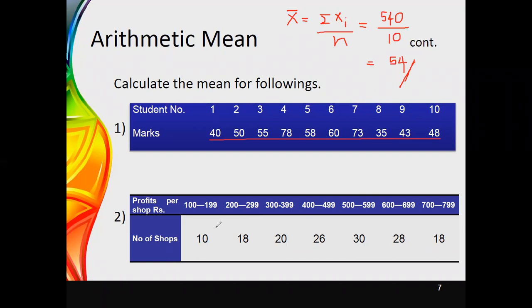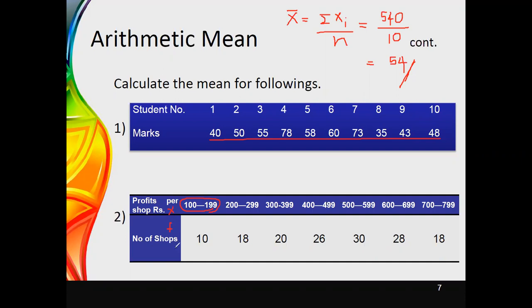And the next one is for the group set of data. Now you can see that the first group is from 100 to 199, then the next one is for 200 to 299, and likewise 700 to 799 you have the values. Here we have the x value, and the number of stops would be the f value.